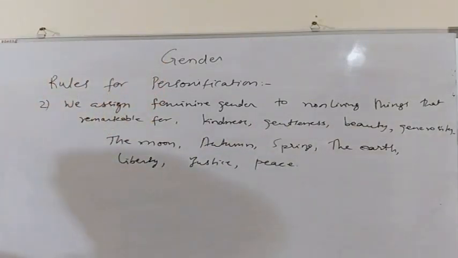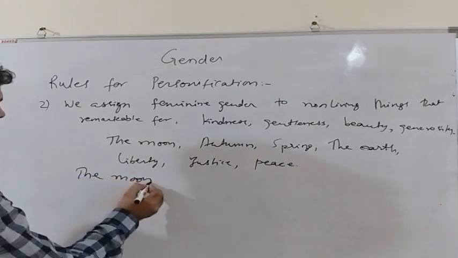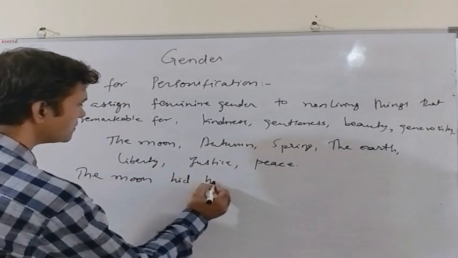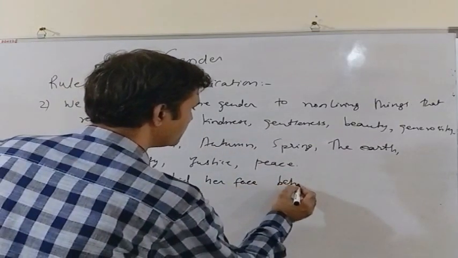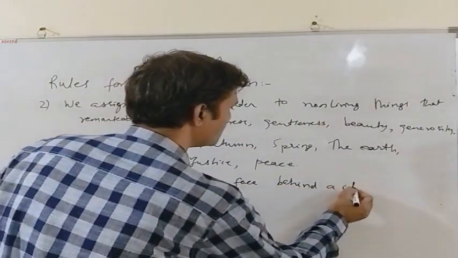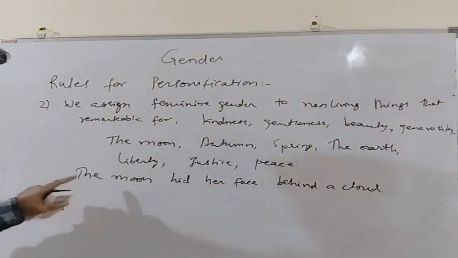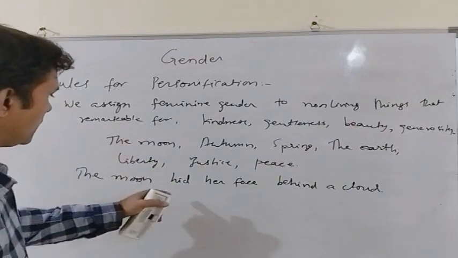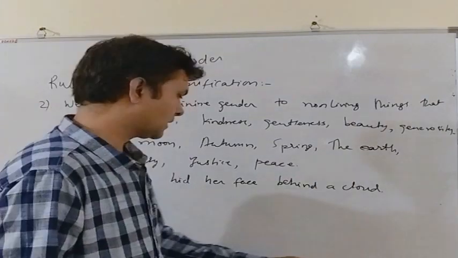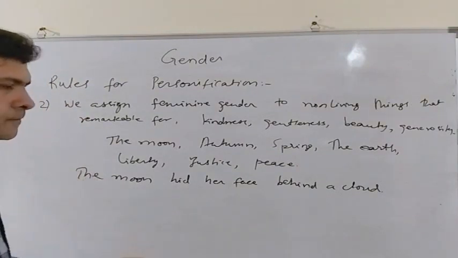Some examples can be: the moon hid her face behind a cloud. So we have personified the moon and we have considered it as a girl or as a lady who hides her face behind a cloud. We have used her to represent the moon. We have personified the moon.